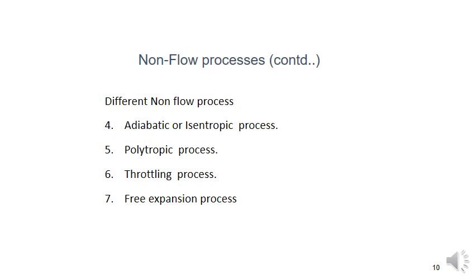The first one is constant volume, another name is the isochoric process. Second, constant pressure or isobaric process. Third, constant temperature or isothermal process. Isothermal is also called a hyperbolic process, because the graph shape is hyperbolic. Fourth is the adiabatic process, another name is isentropic process. Fifth, polytropic process. Sixth, throttling process. Seventh, free expansion process.